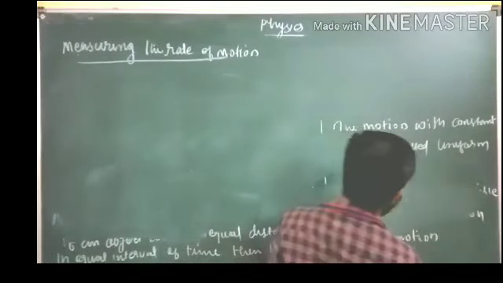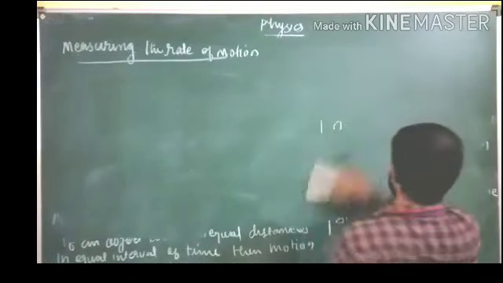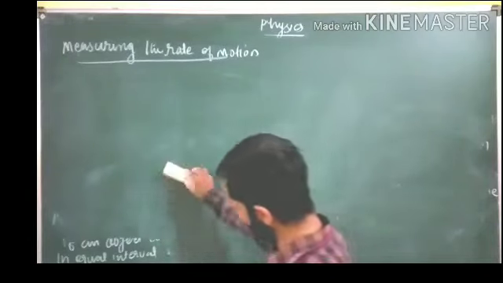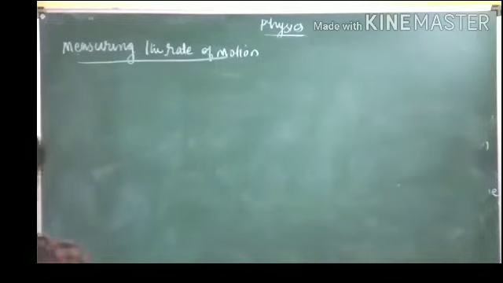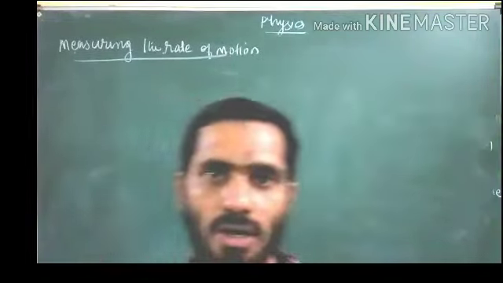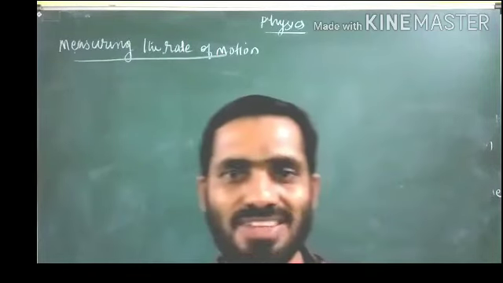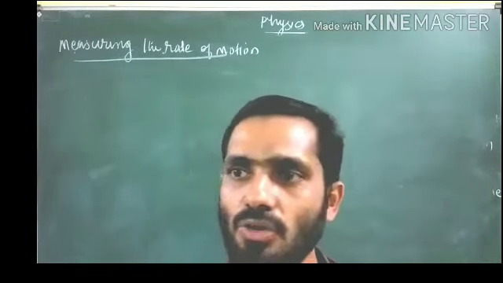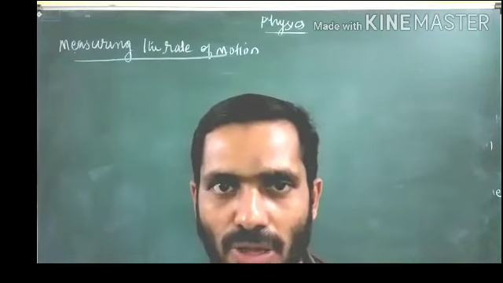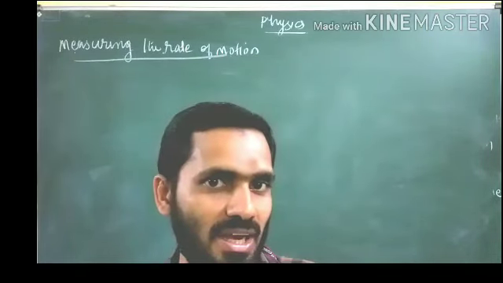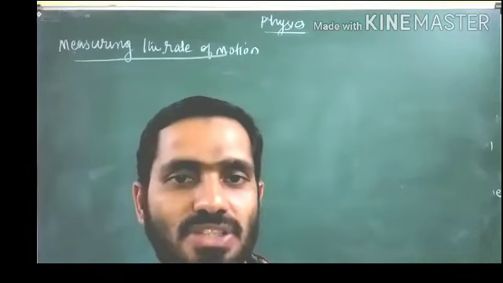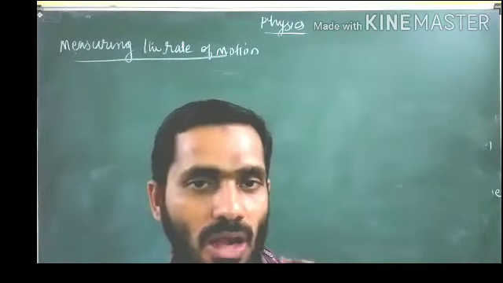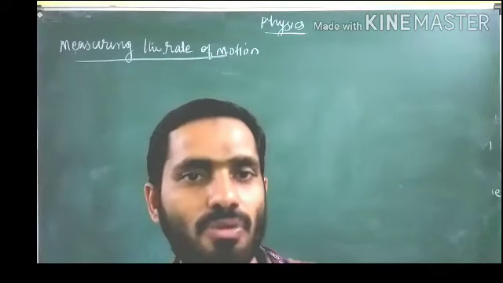What do you mean by this rate? Rate means, see students, rate means we have to divide by the time. Rate of something, for example, rate of airflow. We are giving a particular time interval, and in that time interval, how much airflow occurs, we will calculate that.